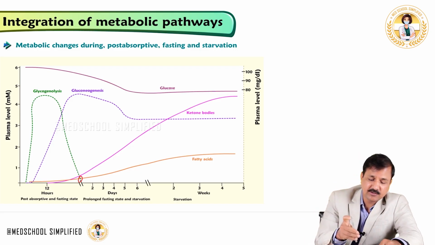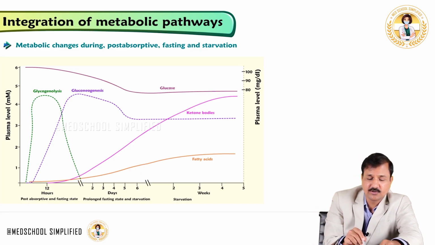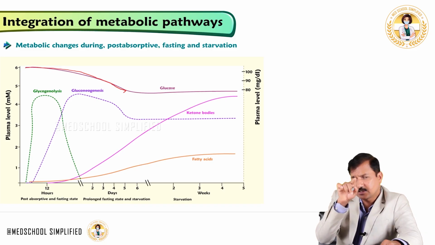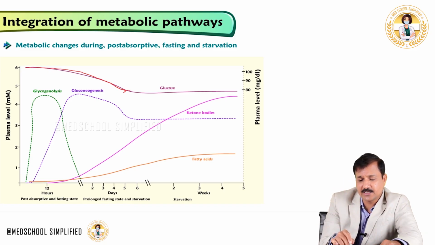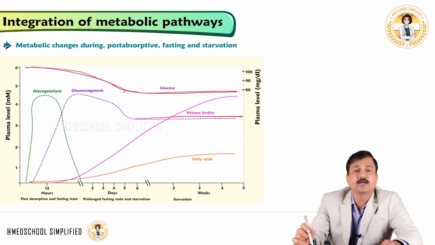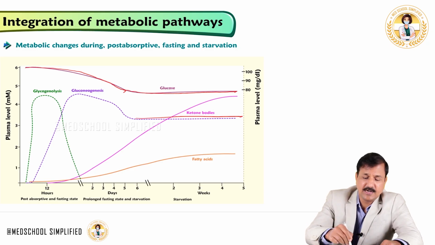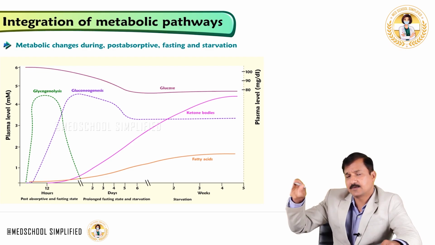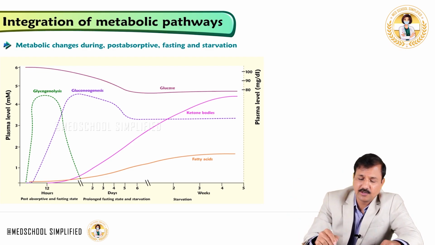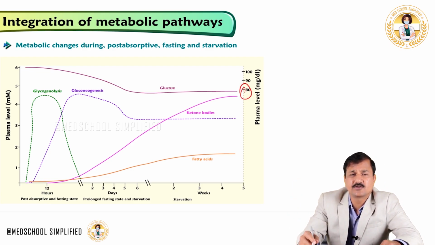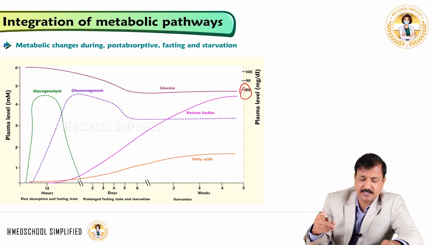So as this glycogen degradation and gluconeogenesis is going on, blood glucose levels under fasting conditions basically drop, and then are maintained there, because gluconeogenesis is maintained at a constant level from the second week onwards. That's how the blood glucose level falls and is then maintained around the lower range of fasting level, which is around 70 to 80 milligram per deciliter.